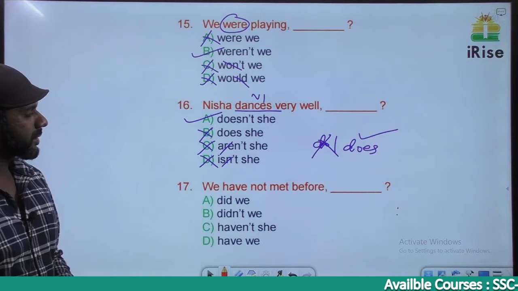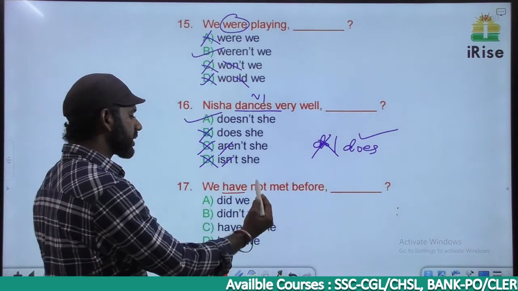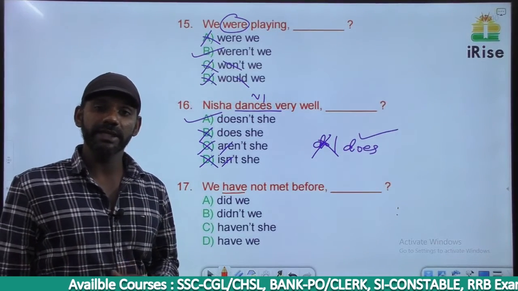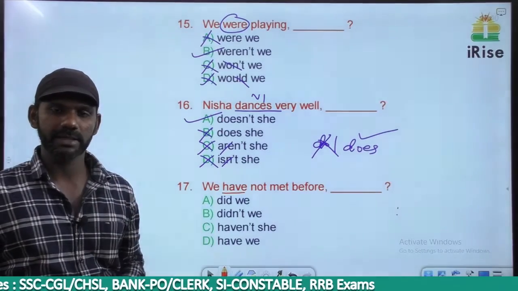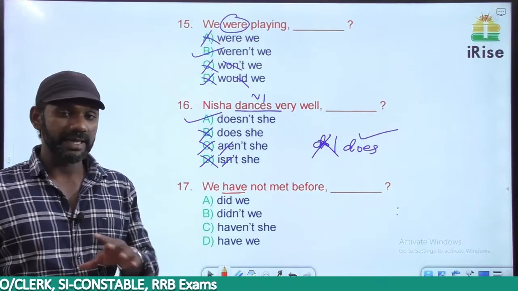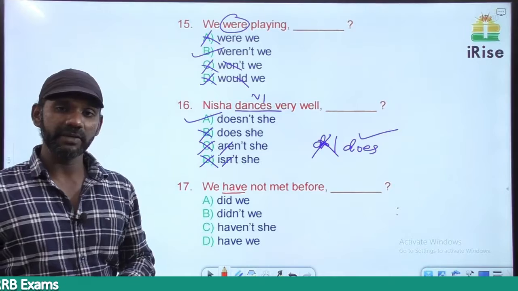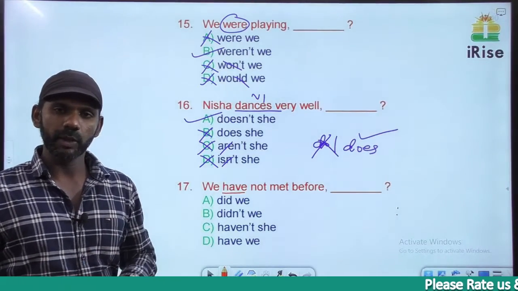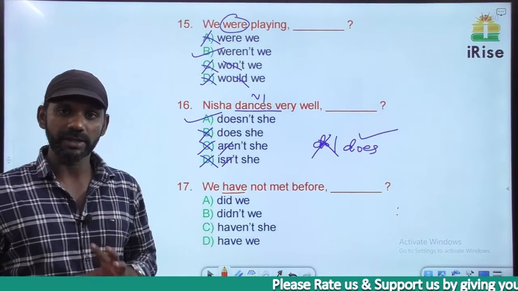We have not met before. Have is a main verb or auxiliary verb in this sentence. Now we have already discussed how to identify whether has, have and had in a sentence are main verbs or auxiliary verbs. If there is no main verb after has, have or had, they are termed as main verbs. If there is a main verb after has, have and had, they are termed as auxiliary verbs. This is how to identify whether has, have and had in a sentence are main verbs or auxiliary verbs.